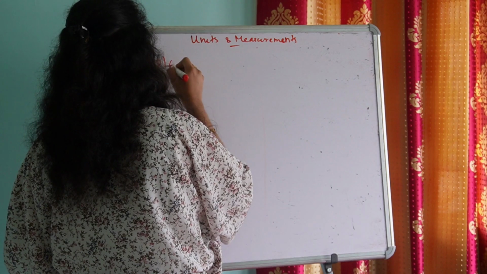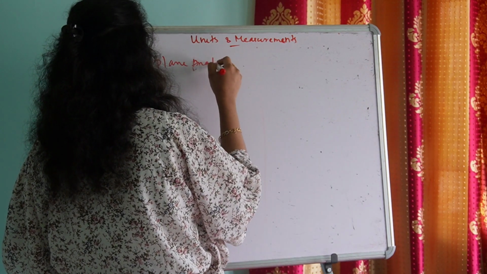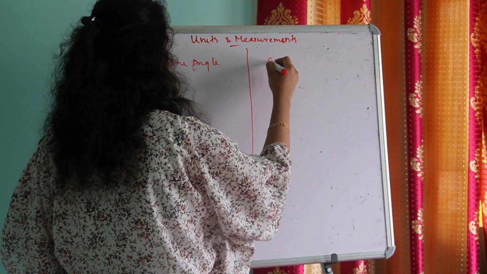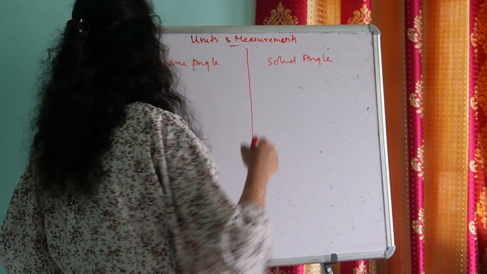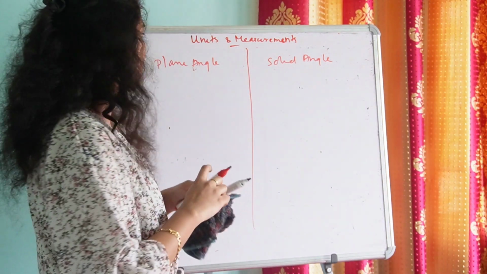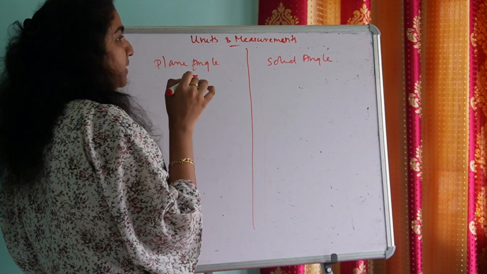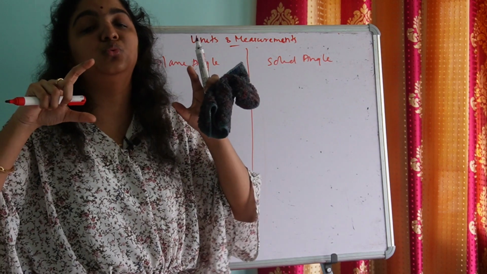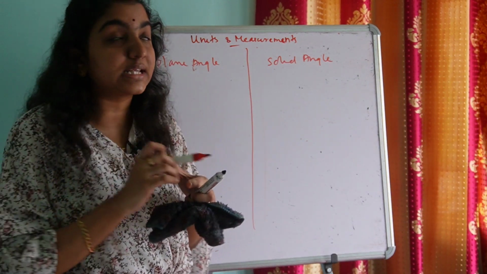Now let's see the two angular quantities in the SI system, that is plane angle and solid angle. Plane angle is something we are familiar with. What is plane angle? Plane angle is nothing but the space formed between two lines when they intersect at a point.